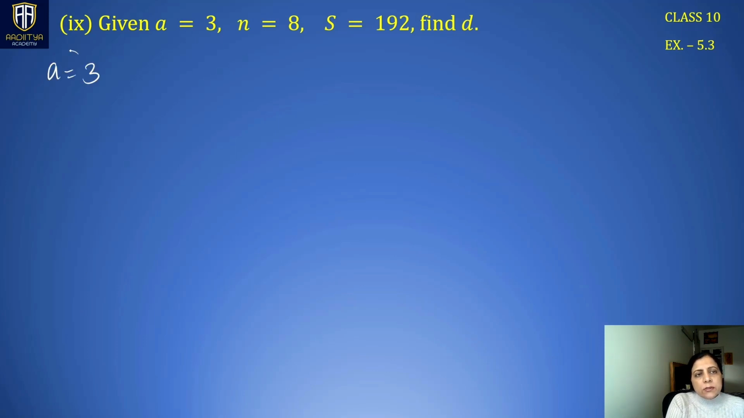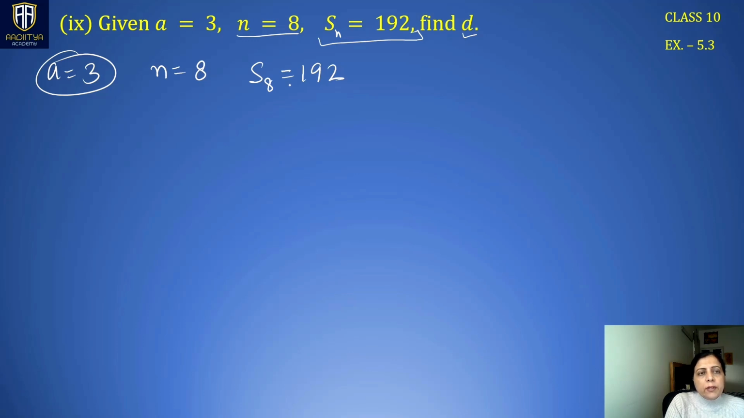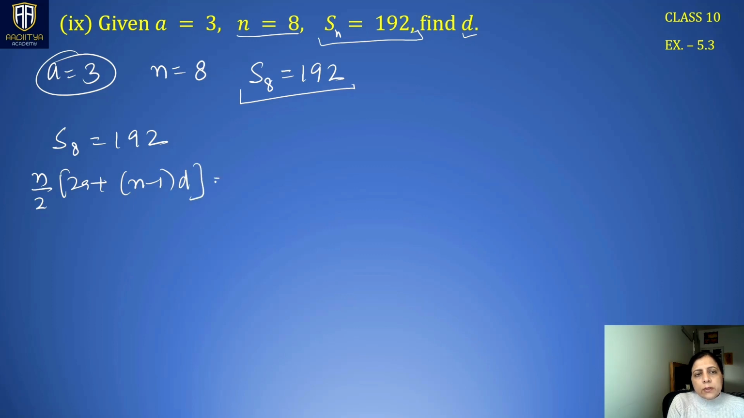a is 3, first term is 3, n is given as 8, and Sn for this term is given as 192. That means if n is 8, we can write this as S8, which is 192. We have to find d. So the only equation that can be formed from here is S8. By the formula, n by 2 times (2a plus (n minus 1)d) is Sn, right? So S8 can be written as 192.